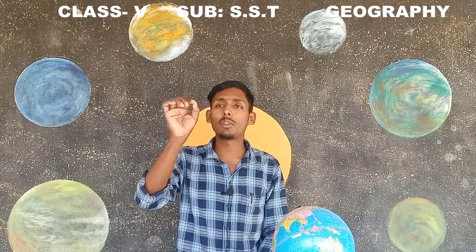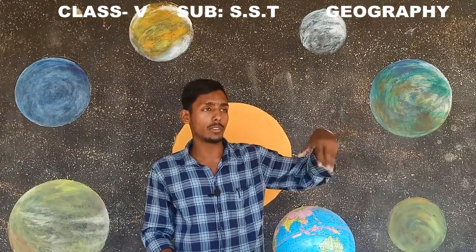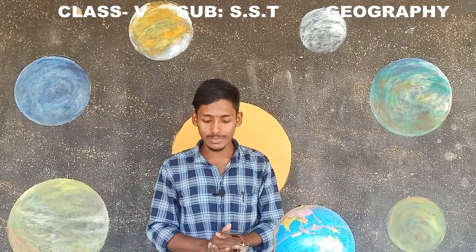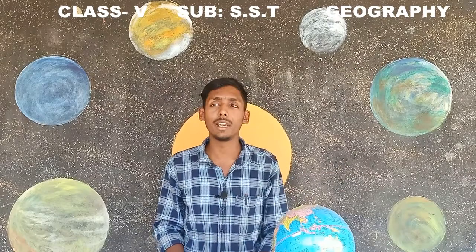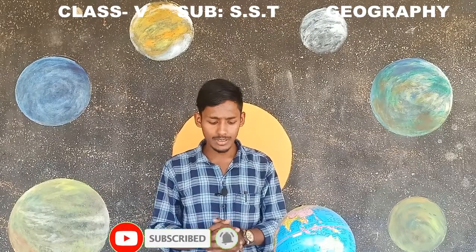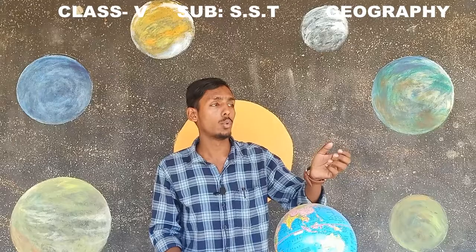If I use brown color in a map, it shows the mountain or hilly region of the nation or place. If we use yellow color, it gives us the agricultural land where people cultivate. These are the conventional signs of the map. So this is about maps and how they guide us. With the help of direction, sub-direction, scale, and signs and symbols, we can easily locate a landmark.